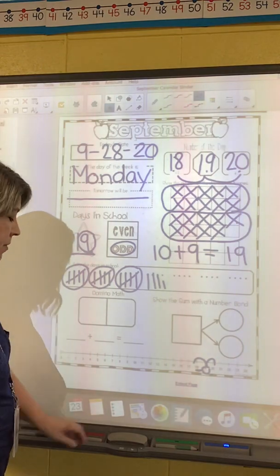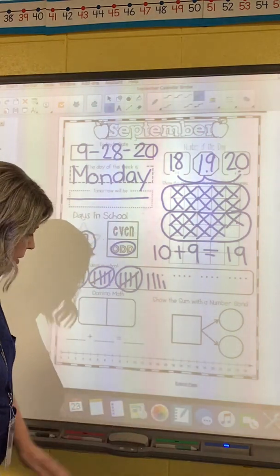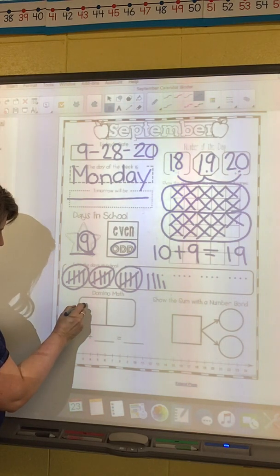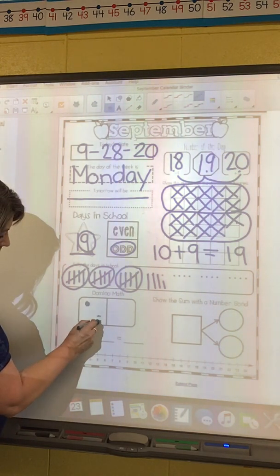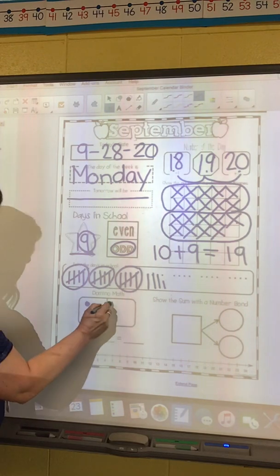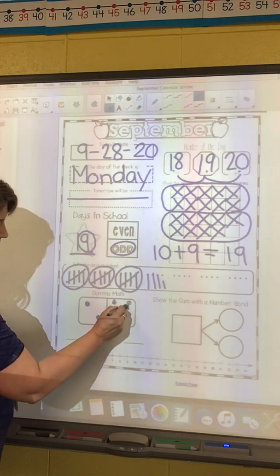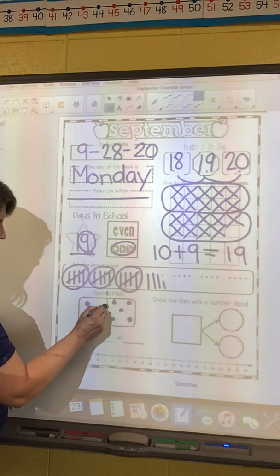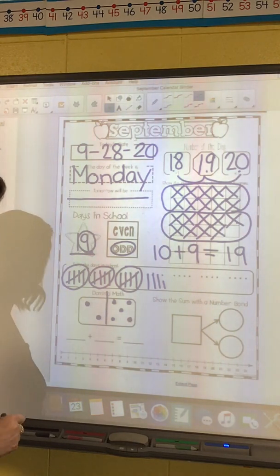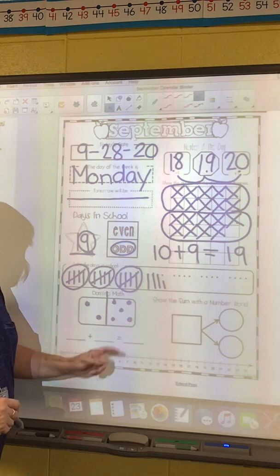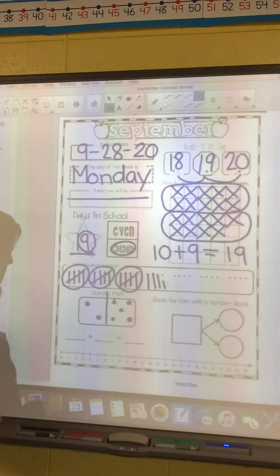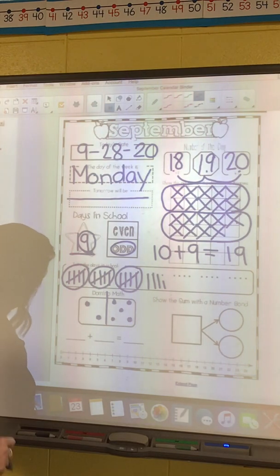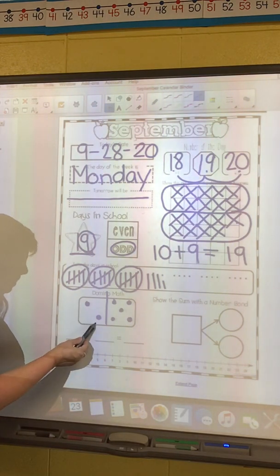All right, time for some domino math. Here we go. Let's try this one today. All right, draw your line down the middle. Make it into 2 parts. All right, how many dots on this side?